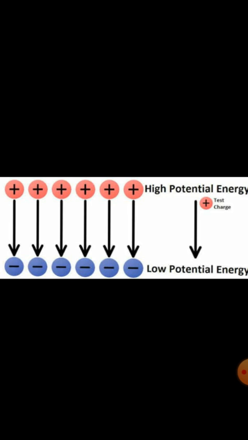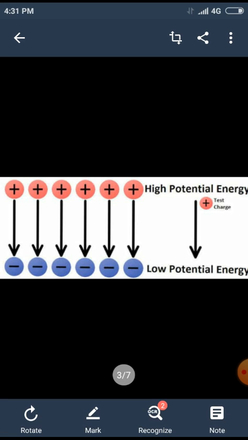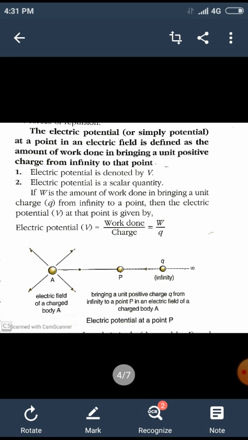So, by convention, we say that the current flows from a higher potential to a lower potential, that is, from a positively charged body to a negatively charged body. Now, if you consider the flow of electrons, it will be from negative to positive. With this knowledge, we are going to understand in more detail what electric potential is.